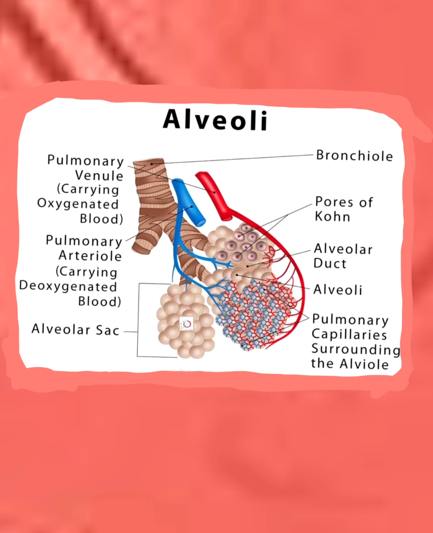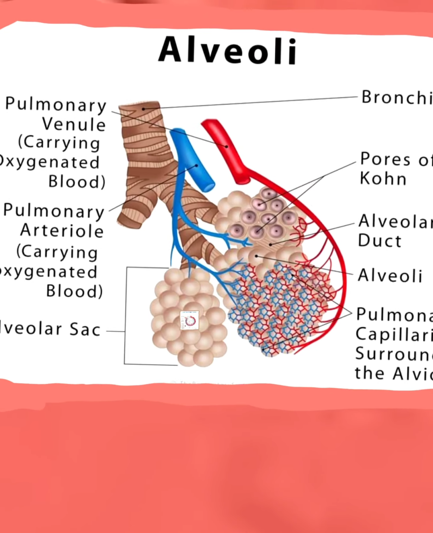An alveolus has an alveolar duct, alveolar sac, and the body of the alveolus. It is covered by a network of capillaries from the pulmonary artery carrying deoxygenated blood and the pulmonary vein carrying oxygenated blood. Exchange of gases occurs in the alveoli.